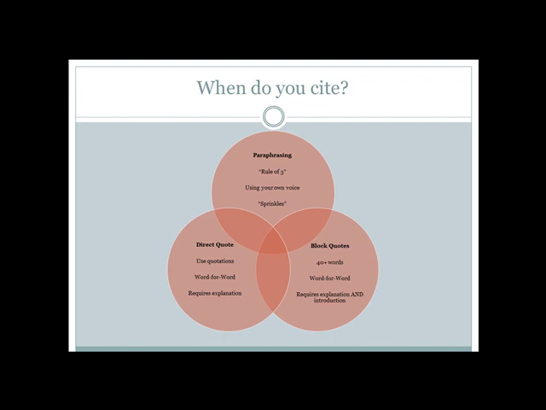Direct quotes are used anytime you're referencing a source verbatim, and you'll use quotations to set apart the author's information. However, you'll need to make sure that you introduce the quotation and explain what it means to your research. Do not just include a quote and assume your reader will know why you chose it. If you're quoting your resource directly and the quote is more than 40 words, use a block quote to set it apart within your paragraph. Block quotes are usually indented within the text of your paper, but do not require quotation marks. Again, these quotes require your introduction or explanation of purpose of use.